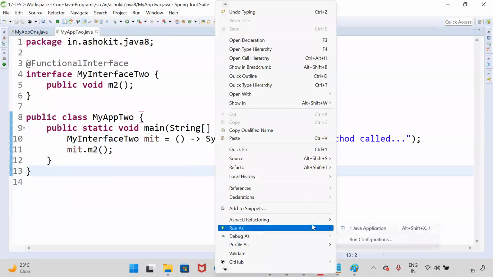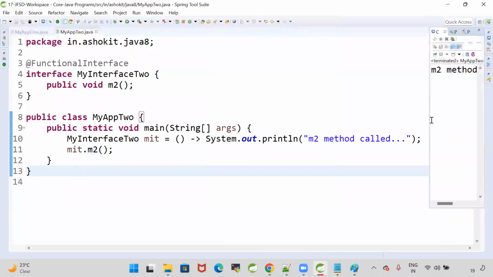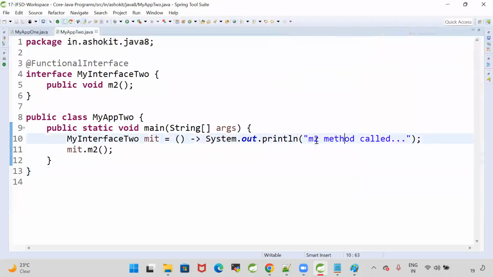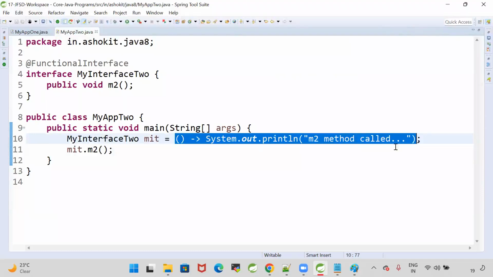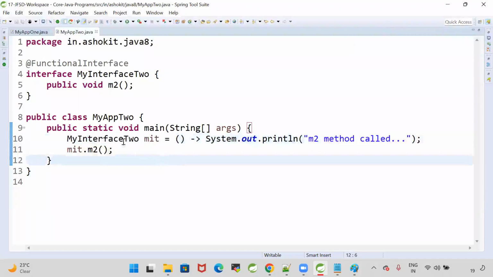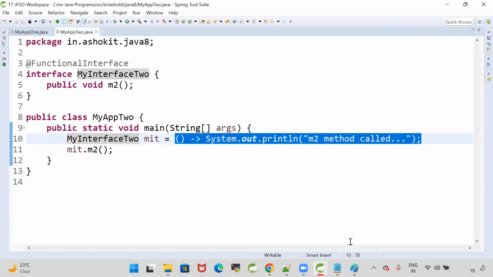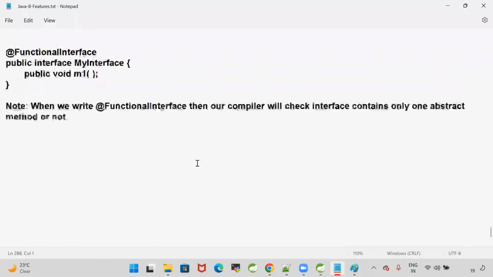Now run this program, run as a Java application. Whenever we run it, we get the output "m2 method called". Who is calling that m2 method? Where is that m2 method? m2 is a lambda. The lambda expression I have created, I stored into a variable. That variable belongs to the functional interface. Whenever you call the method of that functional interface, this lambda will be invoked. That is the meaning of lambda expression.